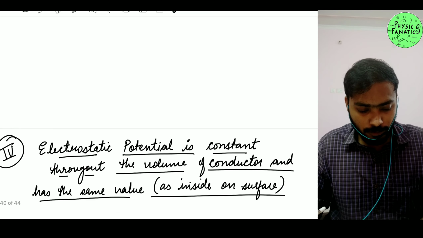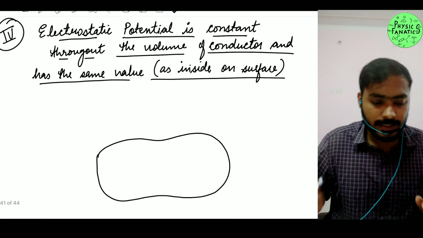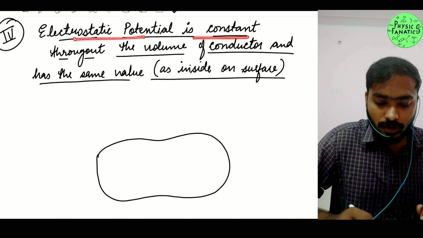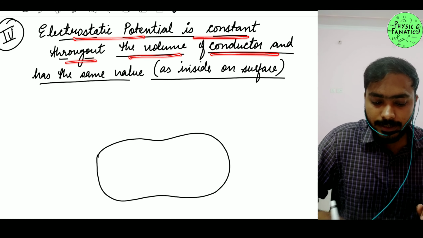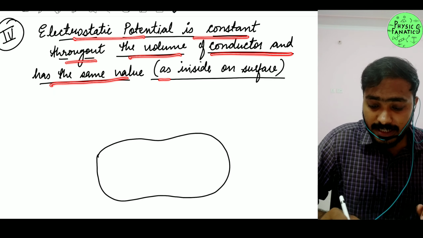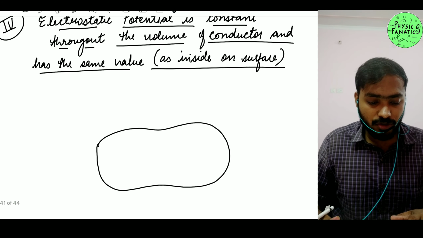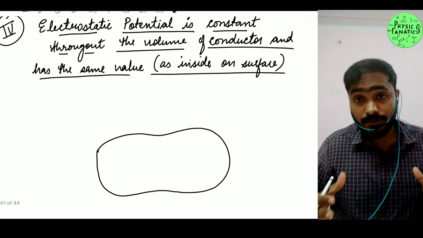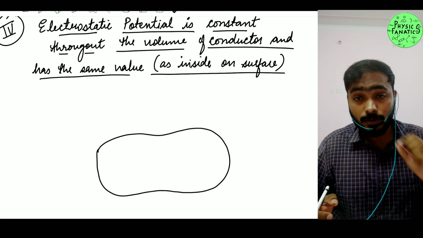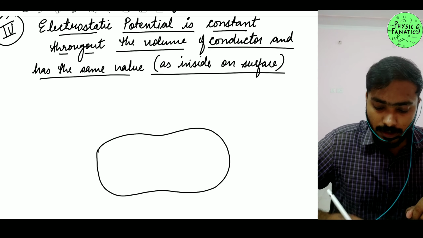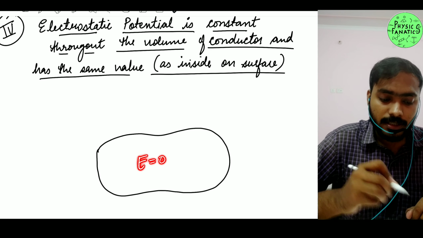Let's move on to the fourth property. The fourth property says that electrostatic potential is constant throughout the volume of a conductor and has the same value as inside or on the surface. Now this is something you have to understand here. Let's say I have this conductor. Inside this conductor the value of electric field is 0.